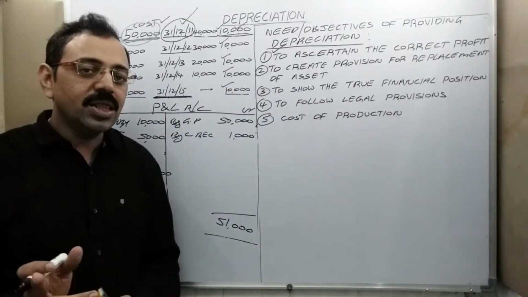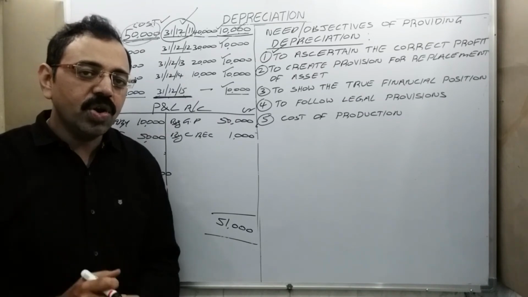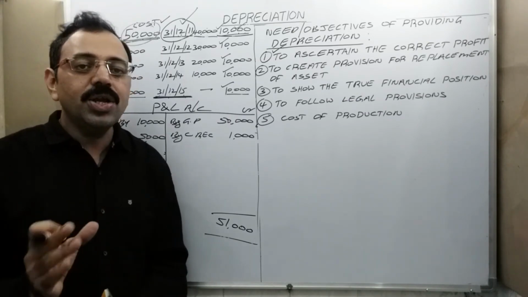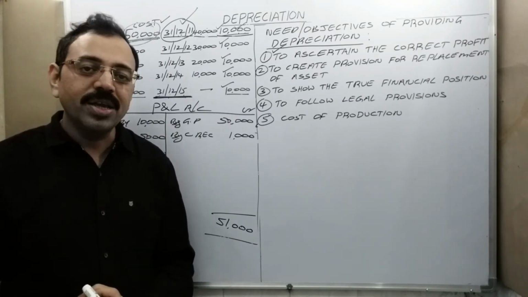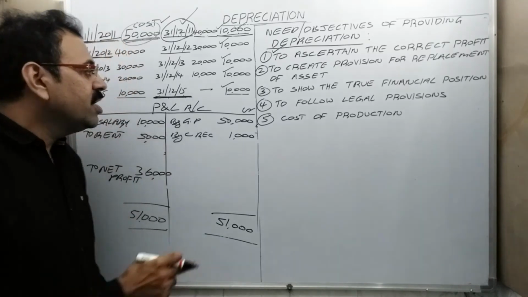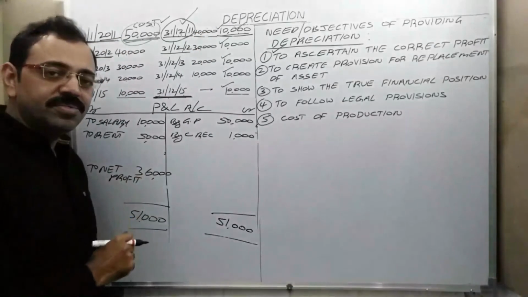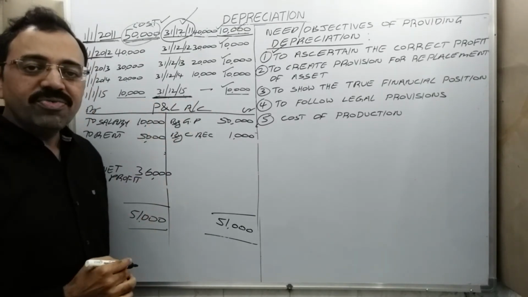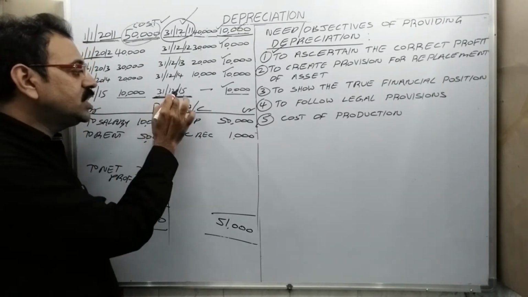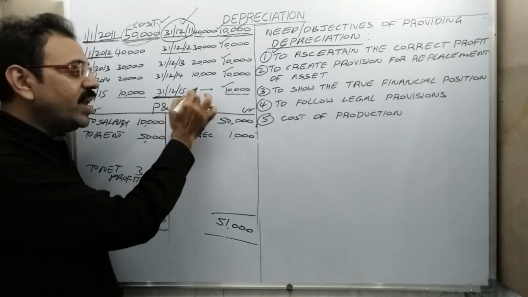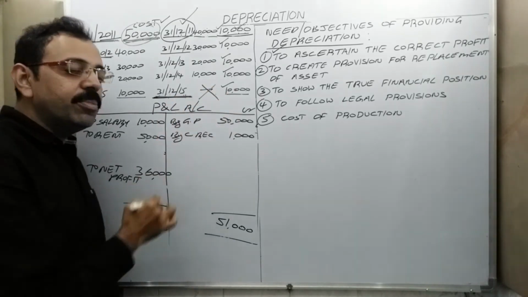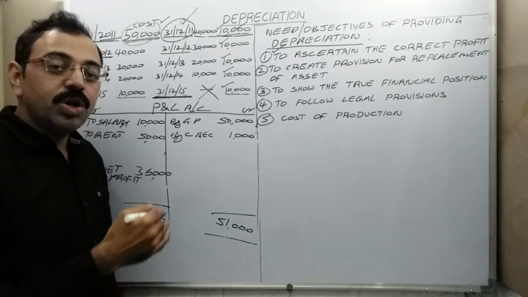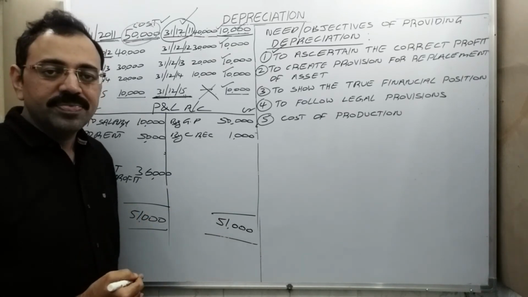Then that extra 10,000 rupees, from where you are withdrawing? From capital you are withdrawing unknowingly. Assume that for 5 years we did like that. So in 2015, on 31st December 2015, when asset is totally damaged, then we have to purchase a new asset.